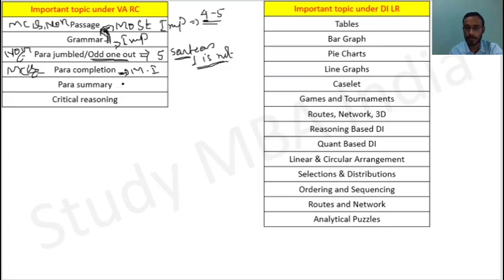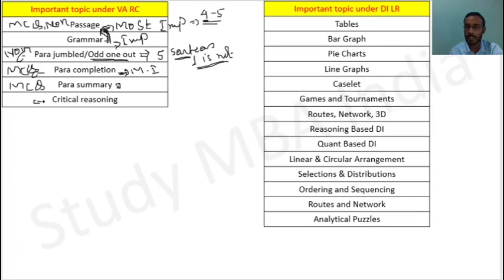Similarly, para summary. In the para summary also, one paragraph will be given and you have to choose the options, which option best describes the summary of the para. So here also the questions will definitely be MCQ.